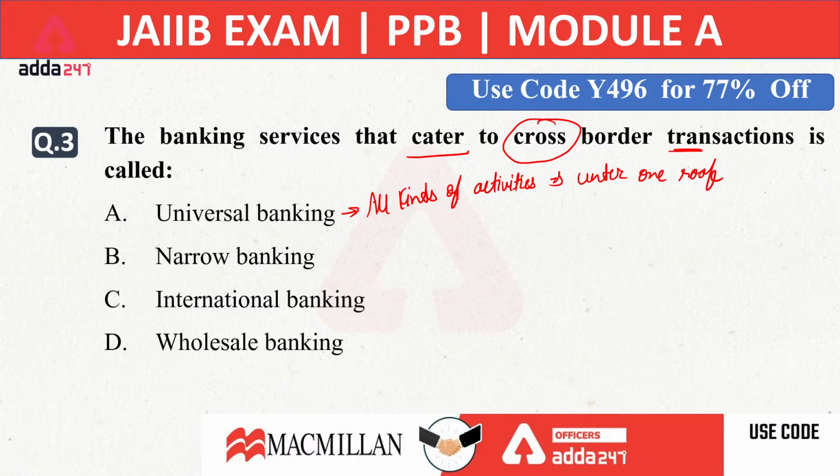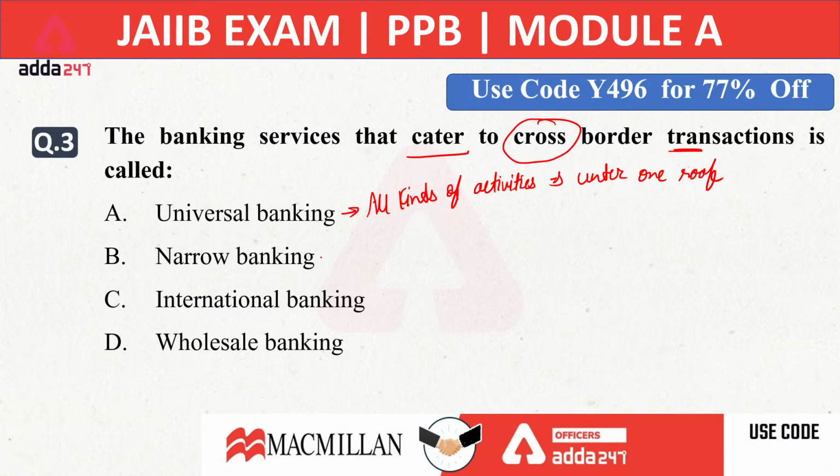It means if I want to deposit, withdraw, take a loan, check clearance, demand draft, locker facility, international debit credit card, take an insurance, register under the pension scheme, invest in the share market, open a demat account. So when all kinds of activities are available under a single roof, that is known as universal banking. It means when a bank is providing commercial banking facilities, investment banking facilities, and all other kinds of facilities, then it is known as universal banking.